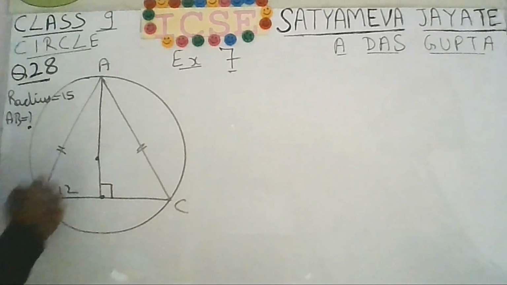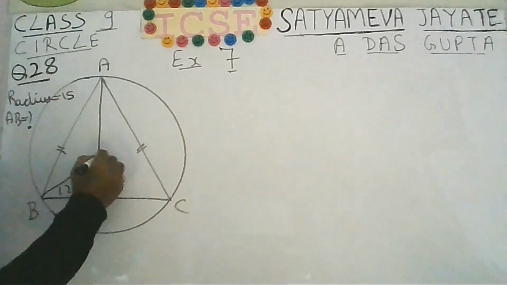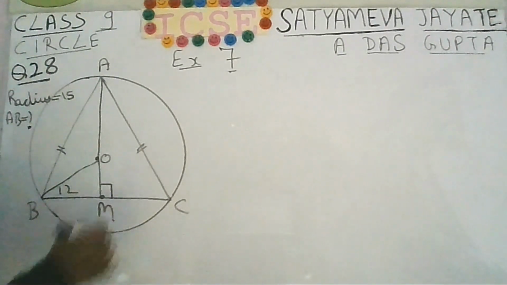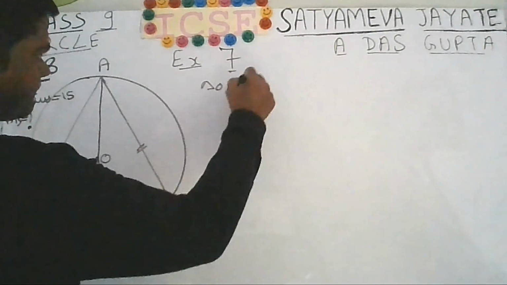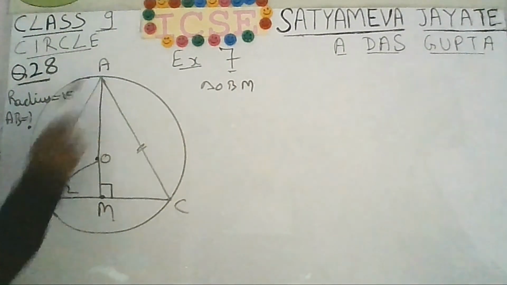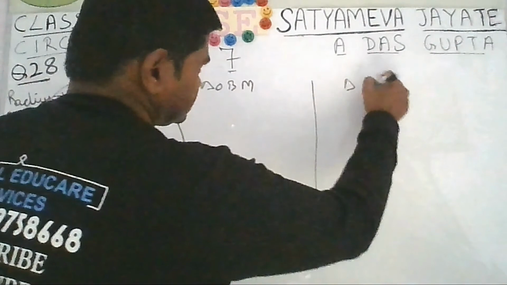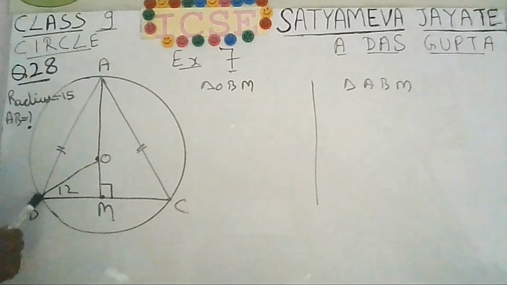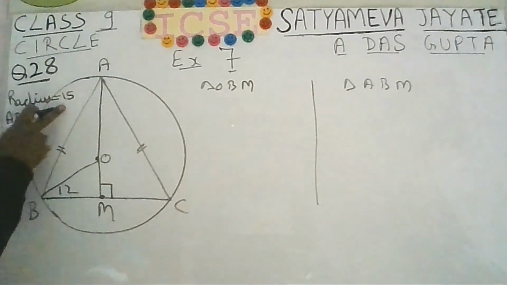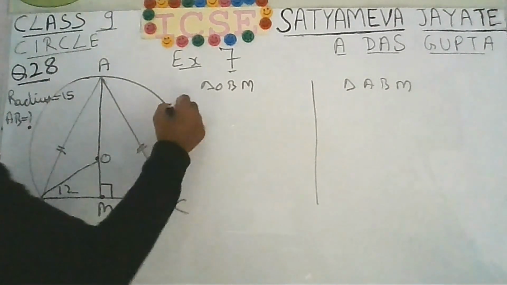You join center with point B. Let us call this center O. Let us call this point M. So first use Pythagoras theorem for triangle OBM, then use the Pythagoras theorem for triangle ABM. When you use it for OBM, then OB square. OB is the radius. Radius is given 15. So 15 square will be 225.